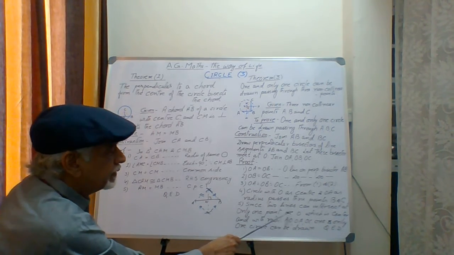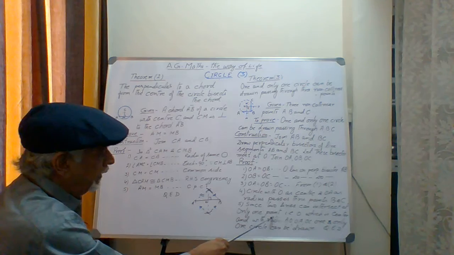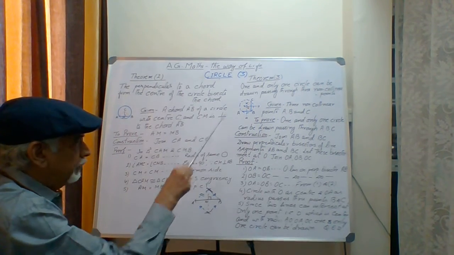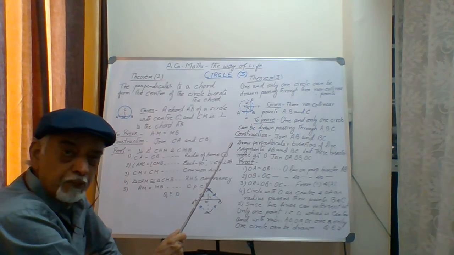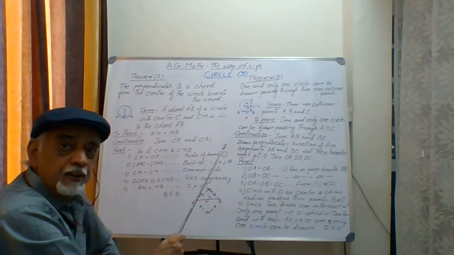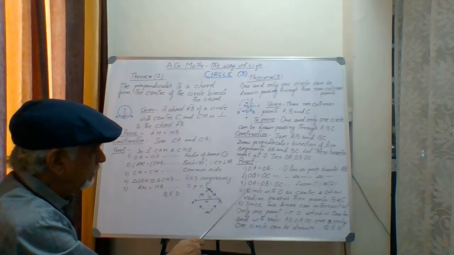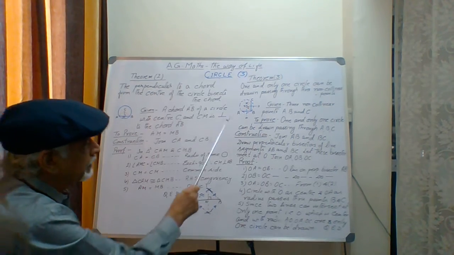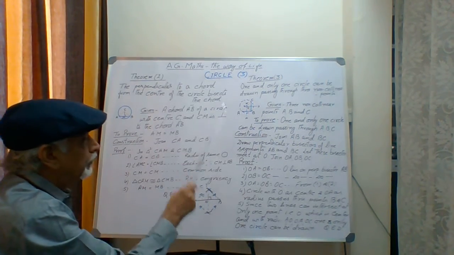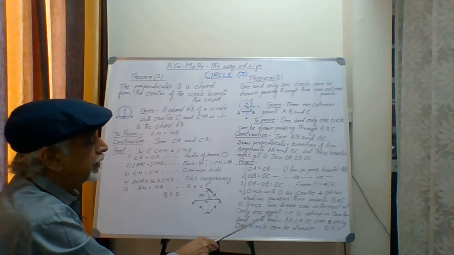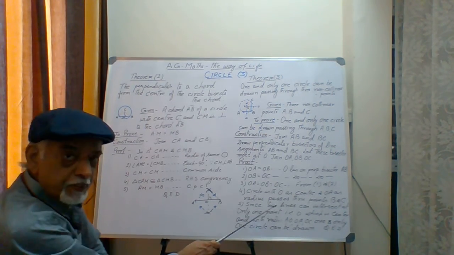Now since two lines can intersect at only one point, two lines if you try to intersect, will it intersect at more than 1 point? It will never. It will intersect only in 1 point. And if it is only 1 point of intersection, then we can say we will get only one center. And with that center and with one particular radius, only one circle can be drawn. Why I said one particular radius?